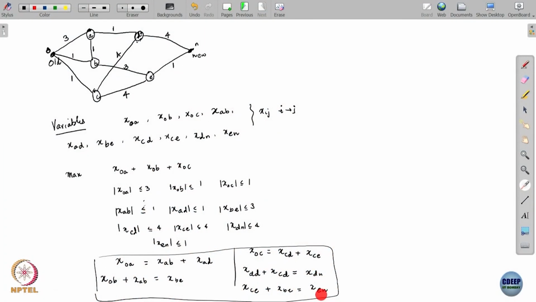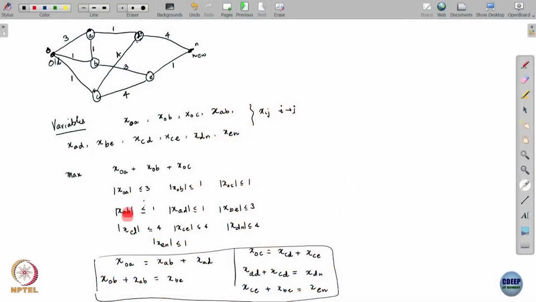So you can model this problem in either way. So long as you have written your flow constraints correctly, both will give you the same answer. You can model it as flow leaving O, or you can model it as flow entering N. All right.